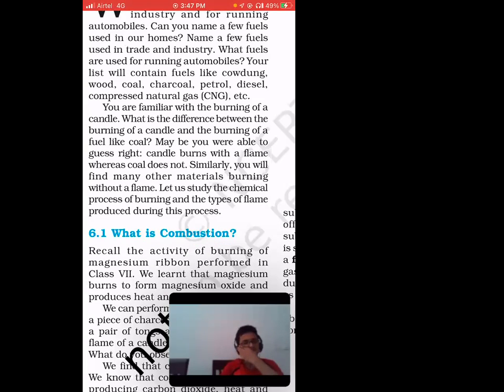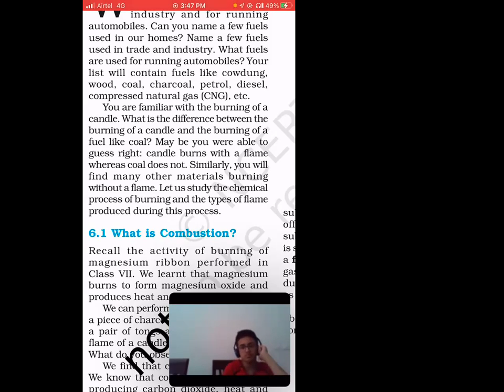Remember one thing: when a candle is burning, slowly it is being melted. It is burning with a flame. The flame you can see is basically the fire. But when coal is being burned, have you seen fire? No. It only produces smoke or something like that. On a candle you see a flame, but in coal you don't see any flame. Similarly, you will find many other materials burning without flame.